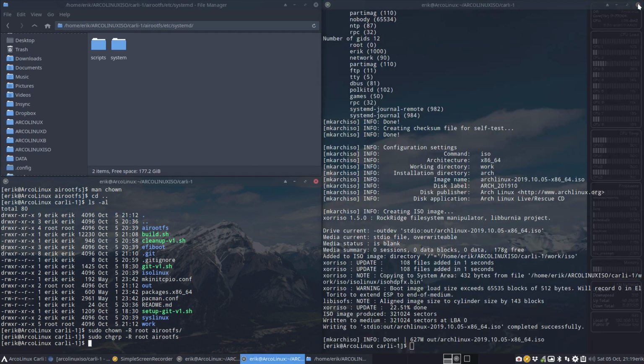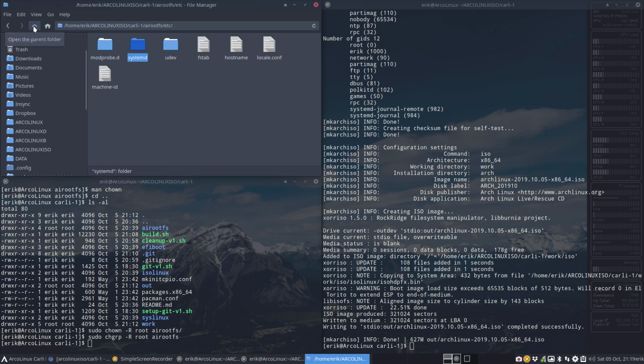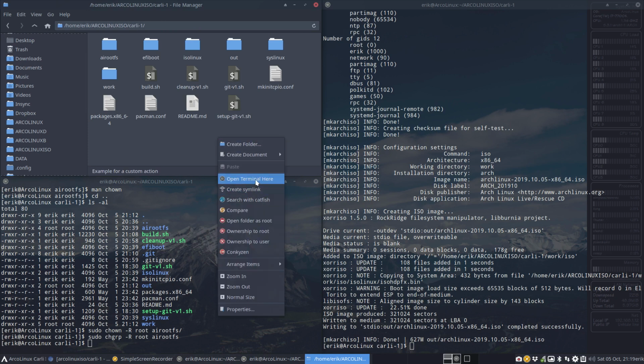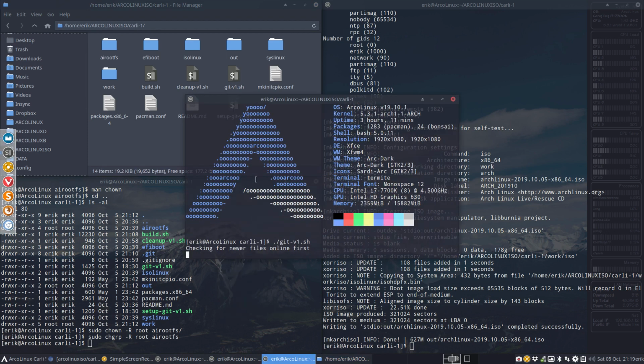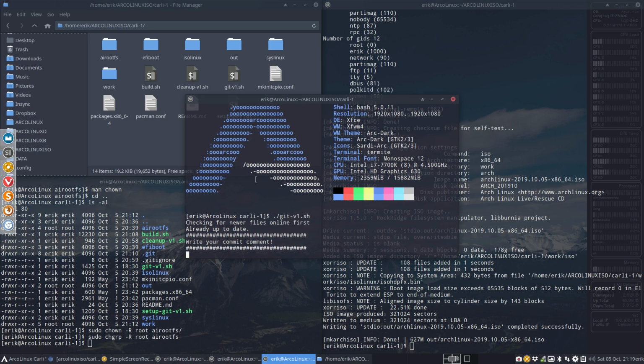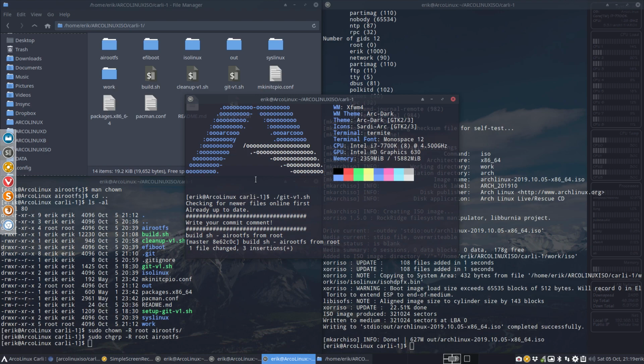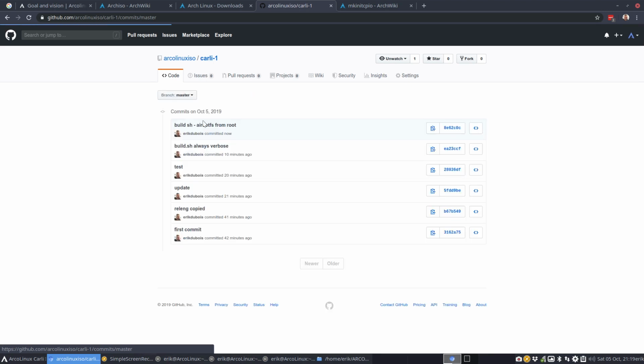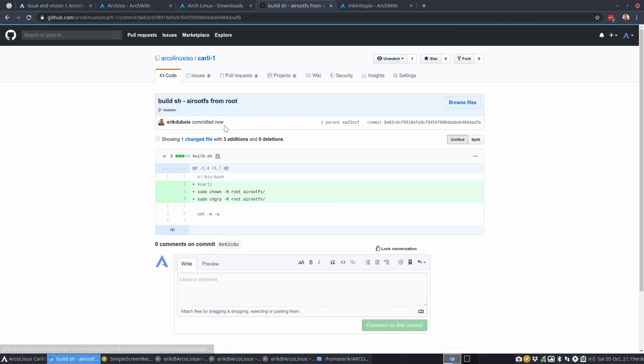Okay. So that's a script we want to put online. This is Carly 1. We're starting to figure things out. Say, okay, it has to be root. So build.sh just shorter from root. Okay. So if you go and have a look, 6th commit, we've got these 2 lines extra.